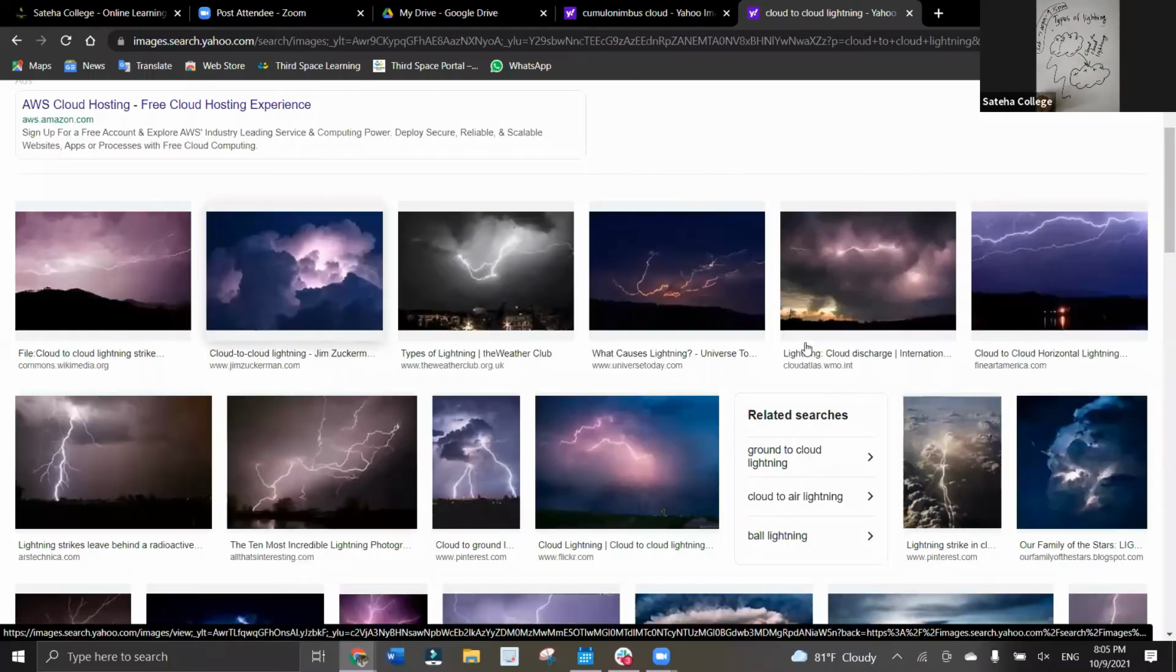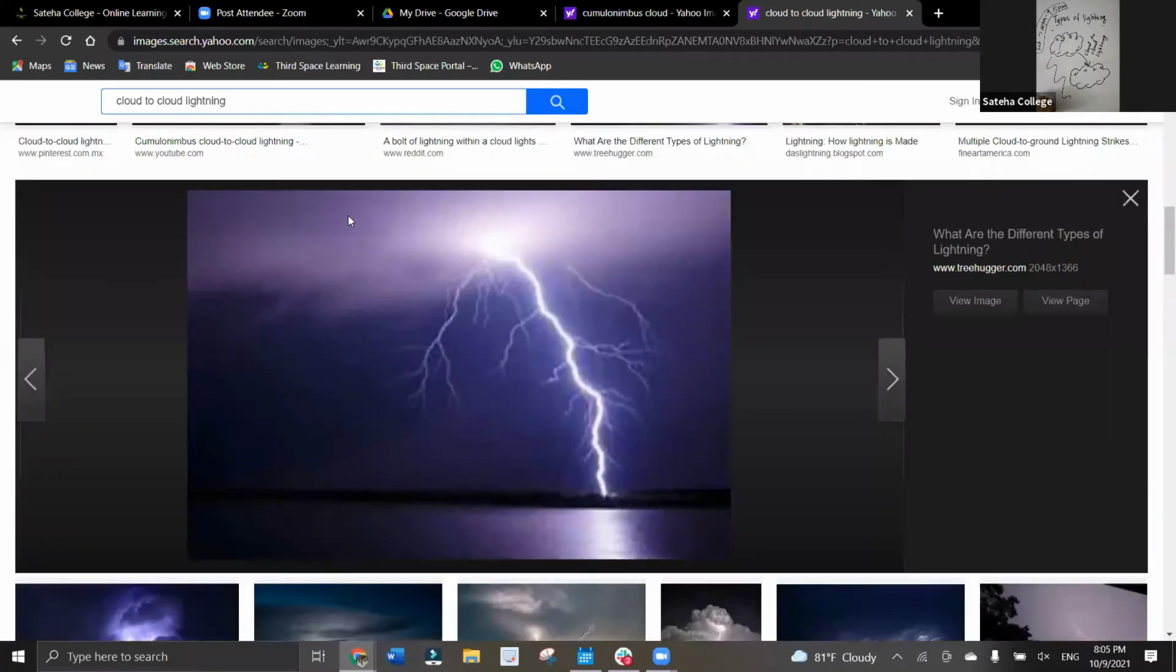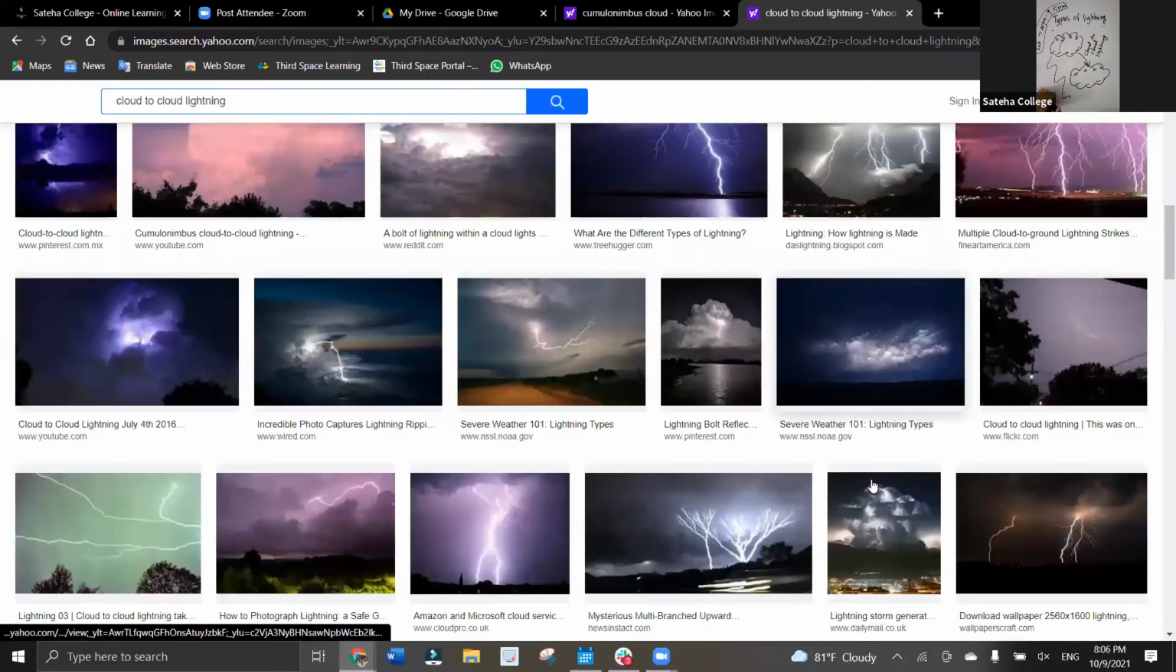I'll show you a picture. You're going to tell me whether it's cloud to cloud or... Okay, what is this type of lightning? Can you all tell me? Yes, very good. Cloud to ground. You can see that the lightning is coming from cloud to ground. So this is cloud to ground lightning.